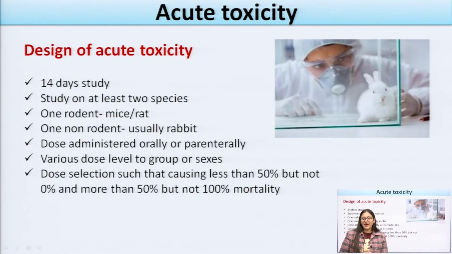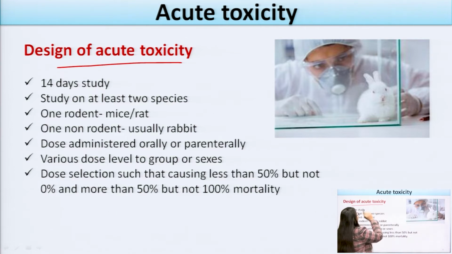Now, how can we design the acute toxicity study? We have to consider the time period, that is, how much time we have to take for studying acute toxicity. In the design of the acute toxicity study, the time period is a 14-day study, and at least 2 species have to be taken.